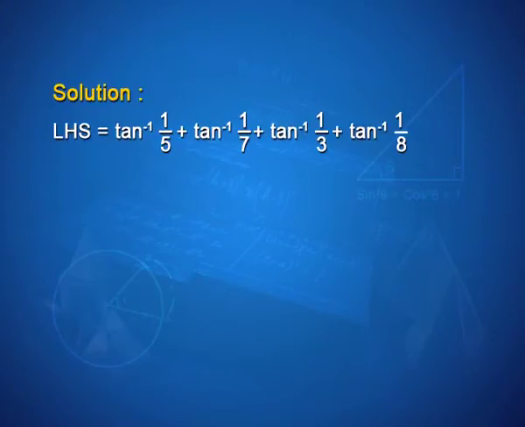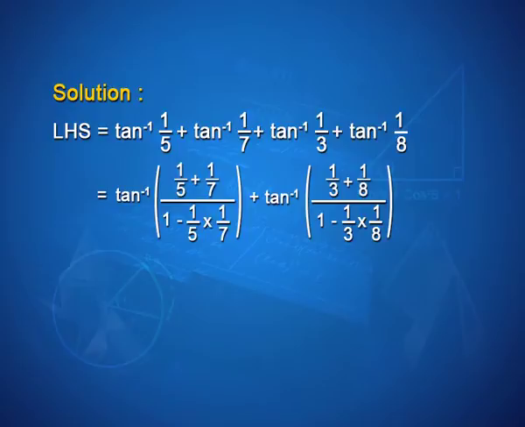If I start from the left hand side, this is what I would get: tan inverse of 1 by 5 plus tan inverse of 1 by 7. Applying the formula would give me tan inverse of (1 by 5 plus 1 by 7) by (1 minus 1 by 5 into 1 by 7). Similarly, apply it on the next 2 terms. Now, it is a simple basic calculation which will lead you to tan inverse of 6 by 17 plus tan inverse of 11 by 23. So, starting with 4 terms with tan inverse involved in it, now we have come down to 2 terms, but still with tan inverse. So, what should we do?